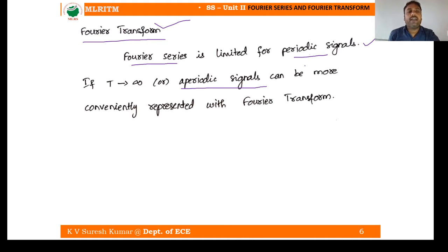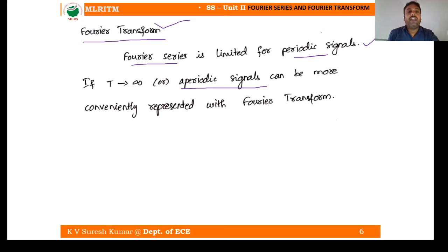And what have you learned from the Fourier series? If you apply this Fourier series on periodic signals, you will have a lot of properties. We can calculate power. If you know the Fourier series of the periodic signal, you can draw the magnitude spectrum of the given periodic signal. If you know Fourier series, you can draw the phase plot and so on. You can analyze the signal response, right? But in case of aperiodic signals, how to find magnitude spectrum, how to find phase spectrum?